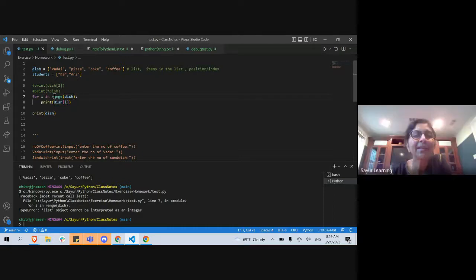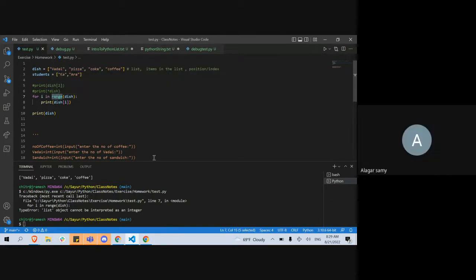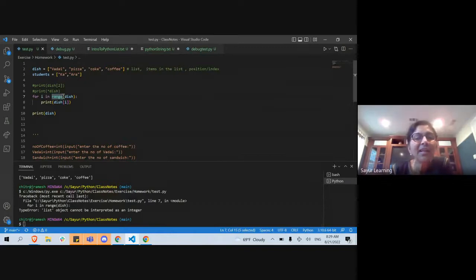So for the range, normally what is the input for a range? What value do we normally give to range? Now from the starting index, up to the length of dish, right? Range takes, looks like that's the error message here: list object cannot be interpreted as an integer, because range takes an integer as input.